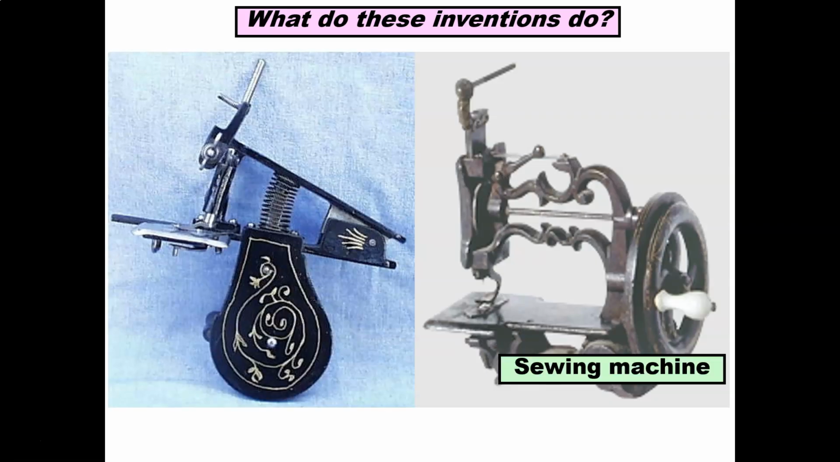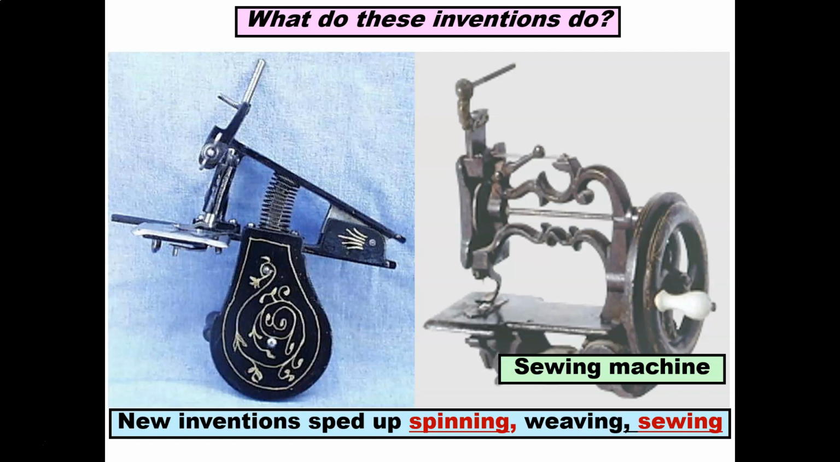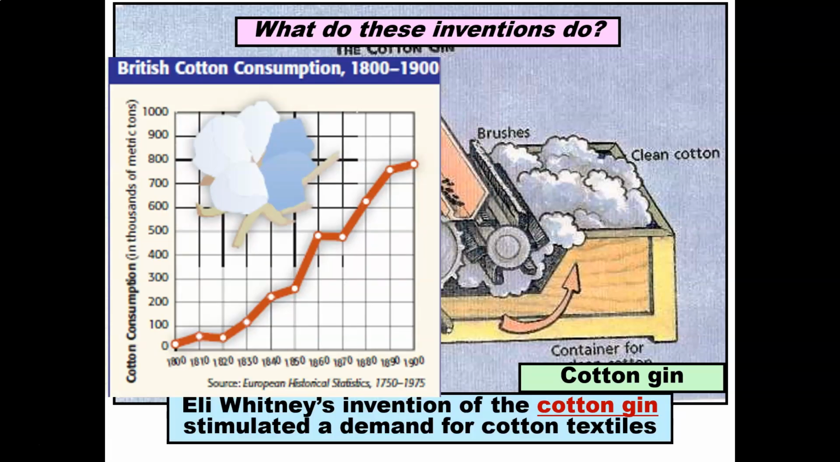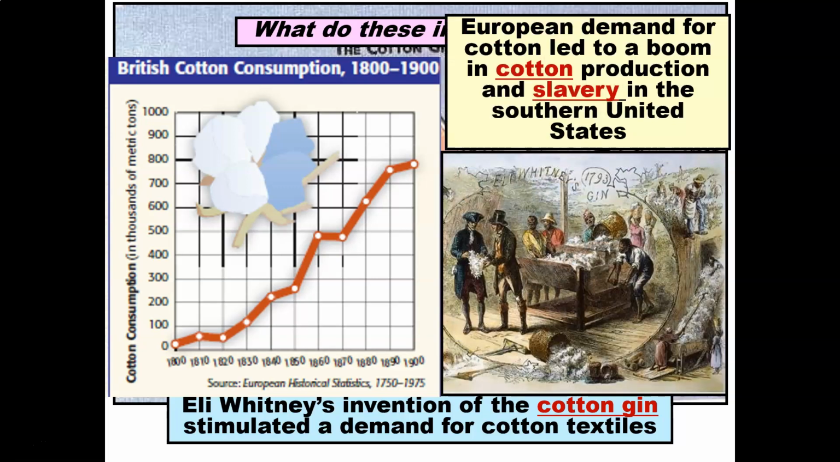Now, what do these inventions do here? This is the sewing machine. New inventions sped up spinning, weaving, and sewing, which is very important to mass produce clothing for this growing population. What does this invention do? This is the cotton gin. Eli Whitney's invention of the cotton gin stimulated a demand for cotton textiles. Europeans' demand for cotton led to a boom in cotton production and slavery in the southern United States.